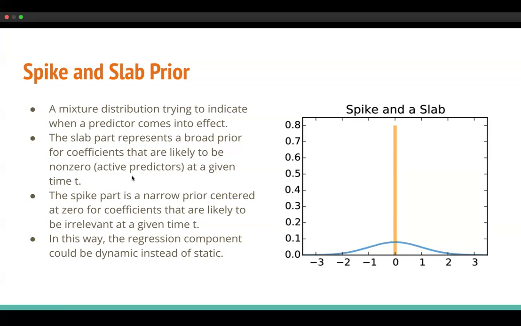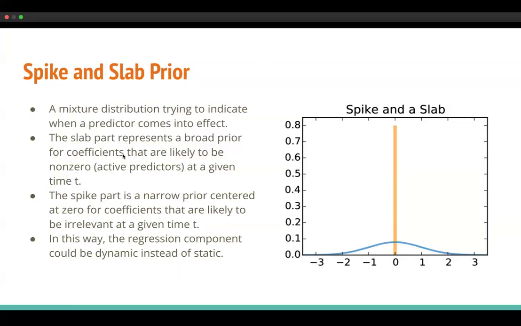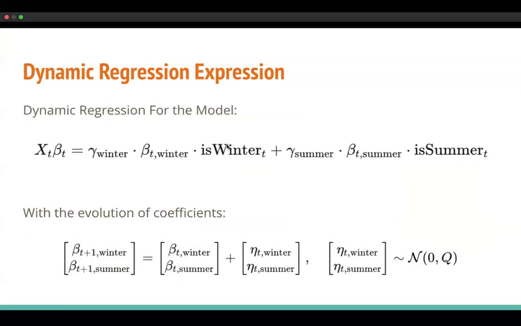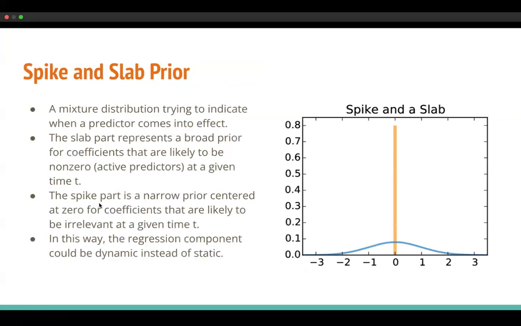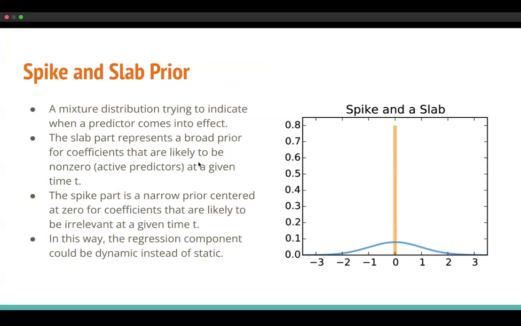The spike part is a narrow prior centered at zero for coefficients that are likely to be irrelevant at a given time t. In this way, the regression component is dynamic instead of static, which means the winter predictor only comes into effect, the slab part, when the month is January or February. But it is zero, the spike part, in other months. And that's basically our model.